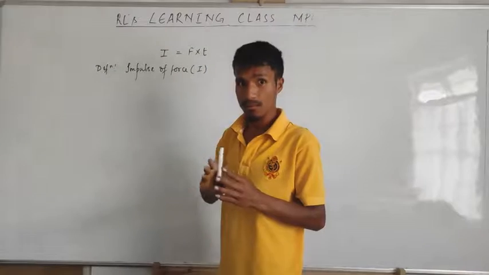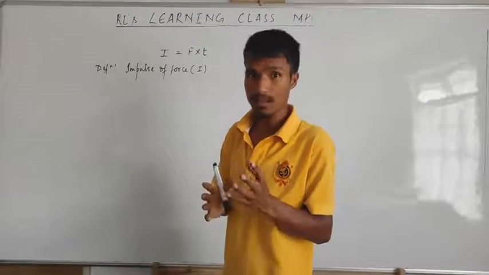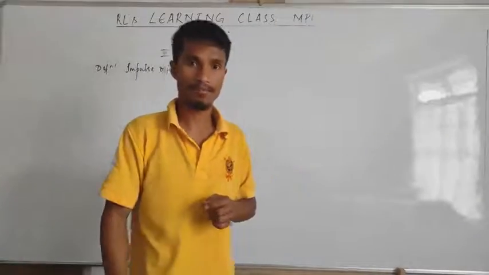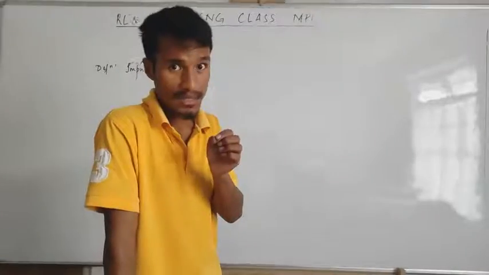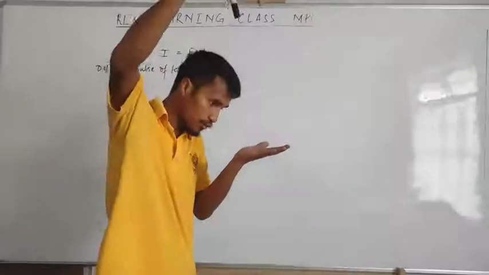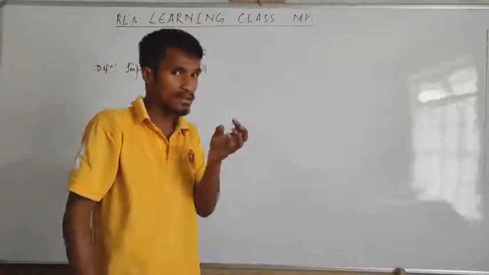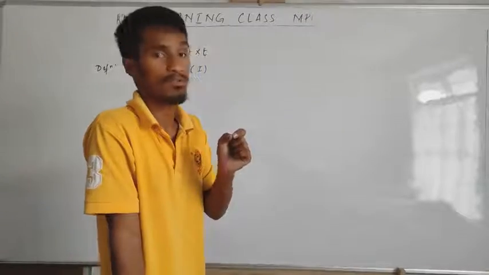A force acts on the body for a very small duration of time.